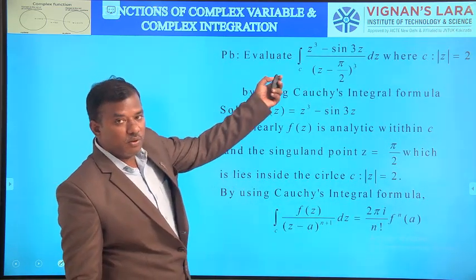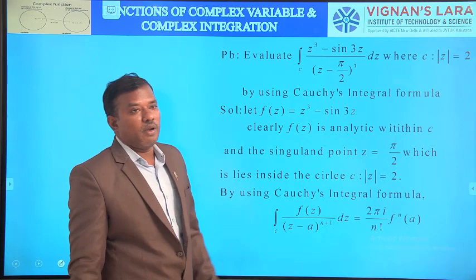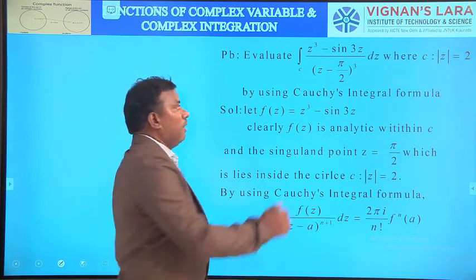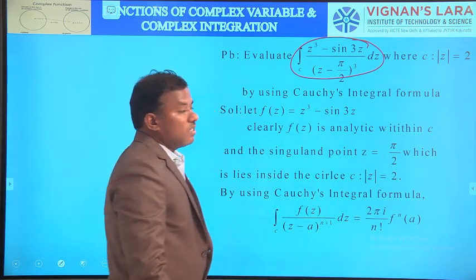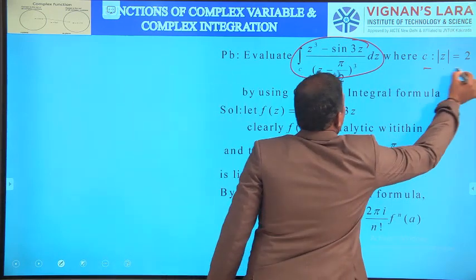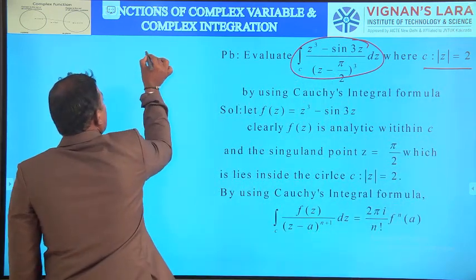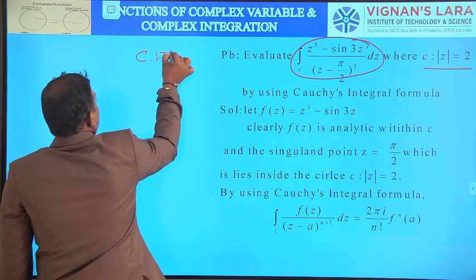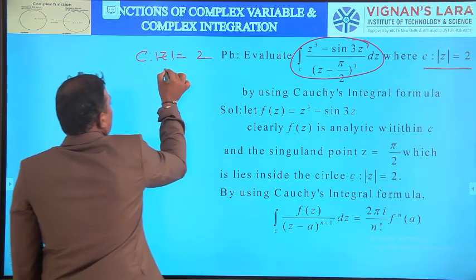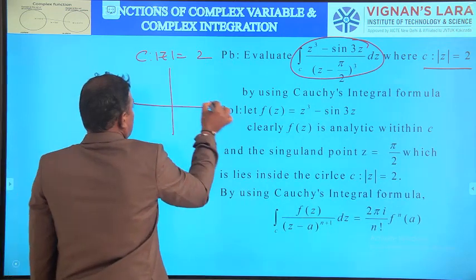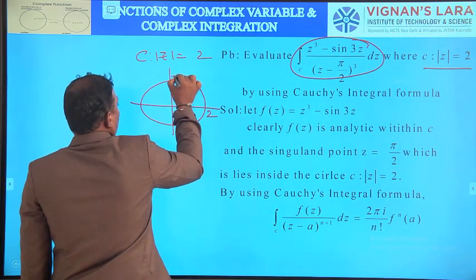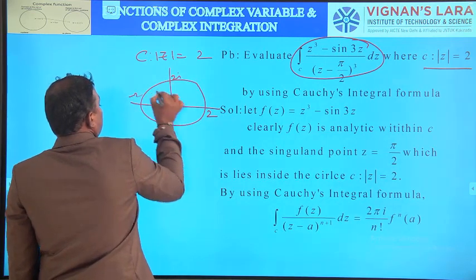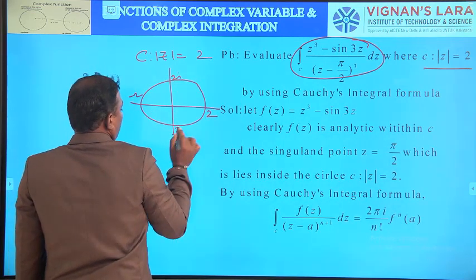Then coming to the next problem: evaluate the integral over C of (z³ − sin 3z)/(z − π/2)³ dz. This is the integrand. What you see here is |z| = 2, a circle with center (0, 0) and radius 2 units. So first draw the circle: 2, 2i, −2, −2i.